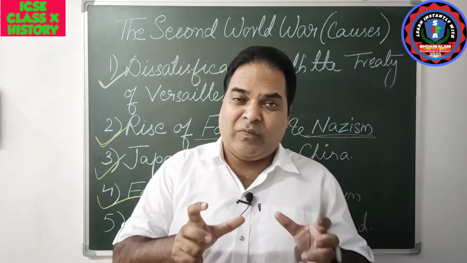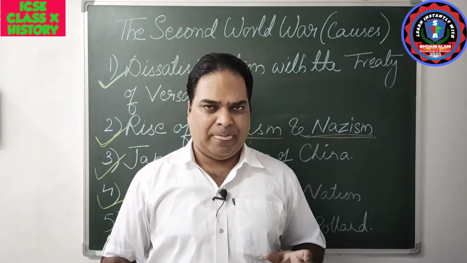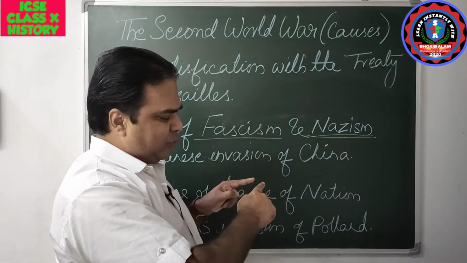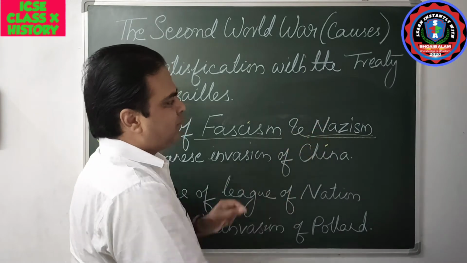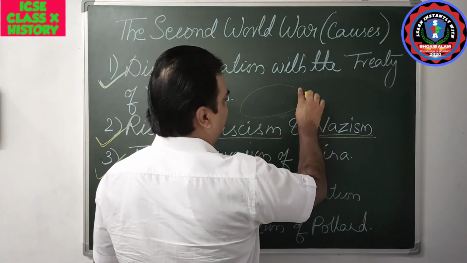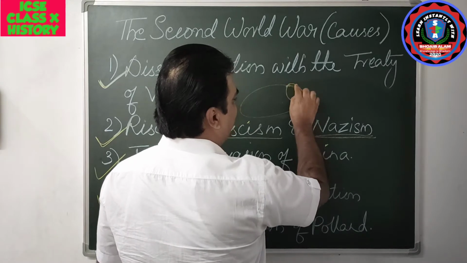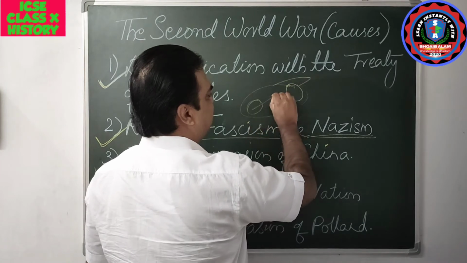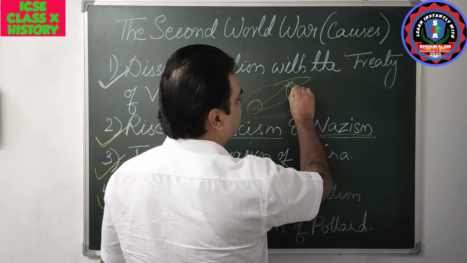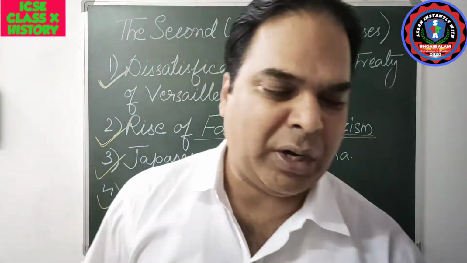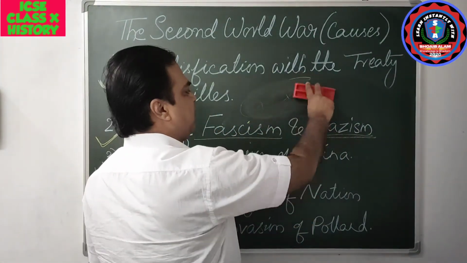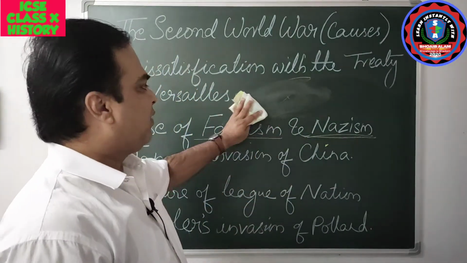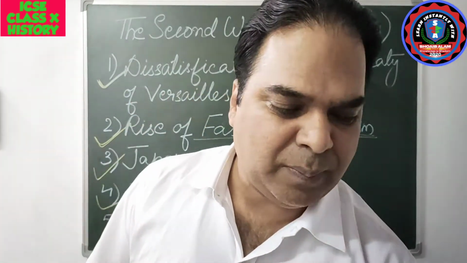East Prussia had become far away from the mainland of Germany. So this is East Prussia, this is Germany, and in between, like you can see here, this is Germany. So here it is Poland, and this part is Germany. So the mainland of Germany is becoming far away. So they wanted a road through this part. So they wanted to build a Polish corridor. They wanted a road which could connect Germany with East Prussia, which was completely left out.